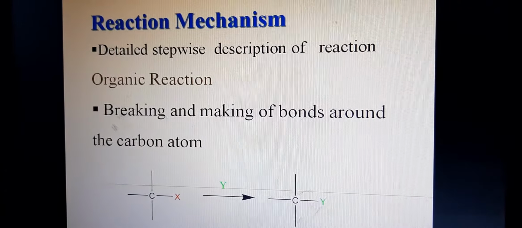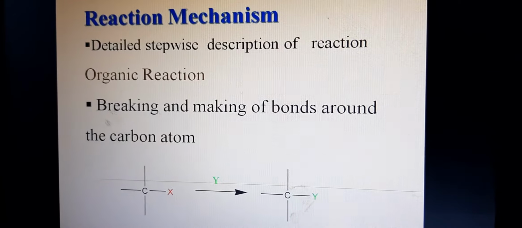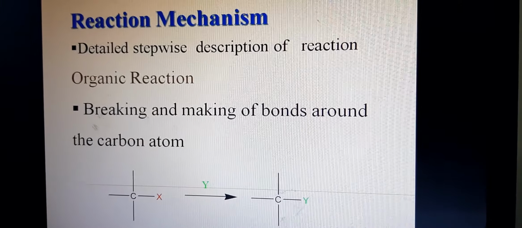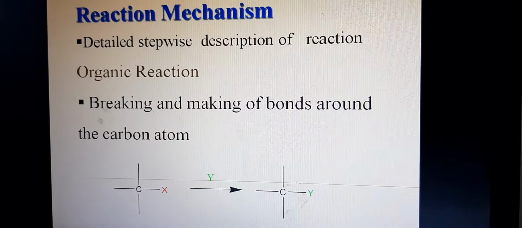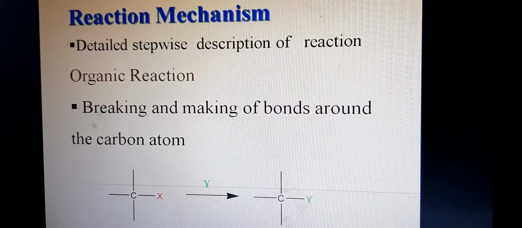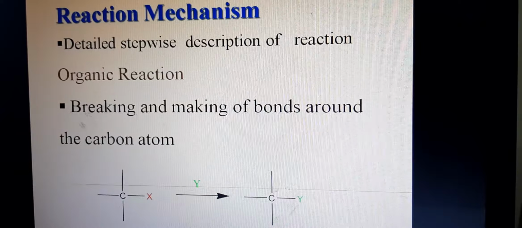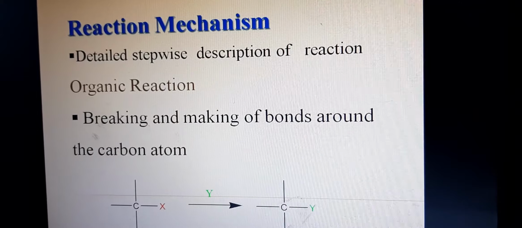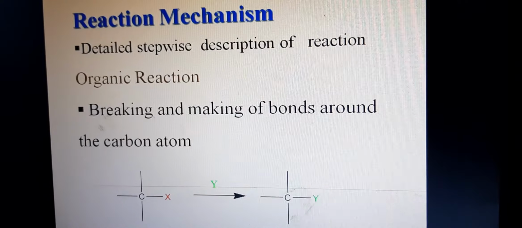And what is meant by mechanism? The organic reaction shows the breaking and making of new bonds of carbon atoms in the substrate, leading to the formation of the final product through transitory intermediates. This is referred to as the mechanism, from the substrate and intermediate to the products. For example, carbon-X with reagent Y gives the final product carbon-Y.